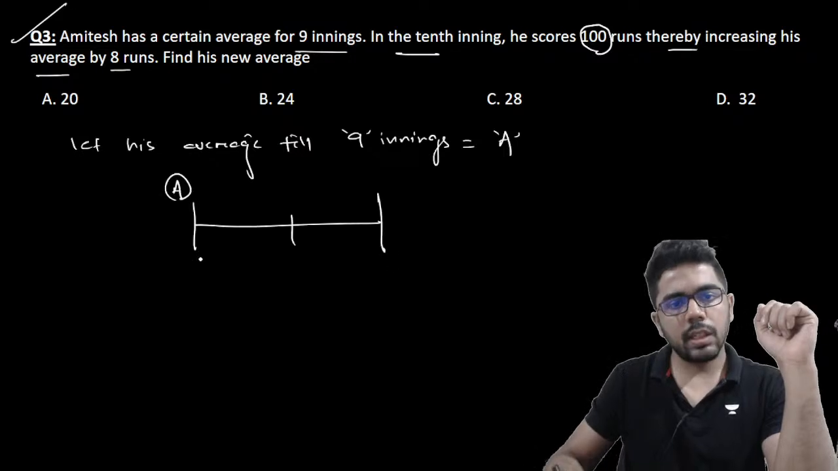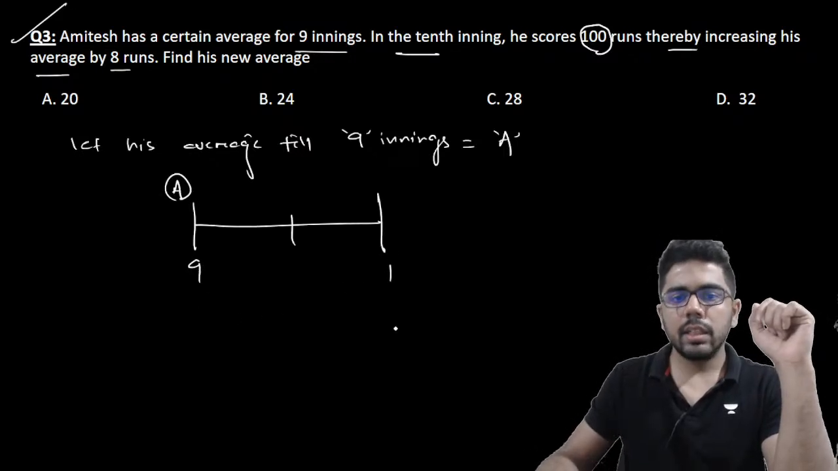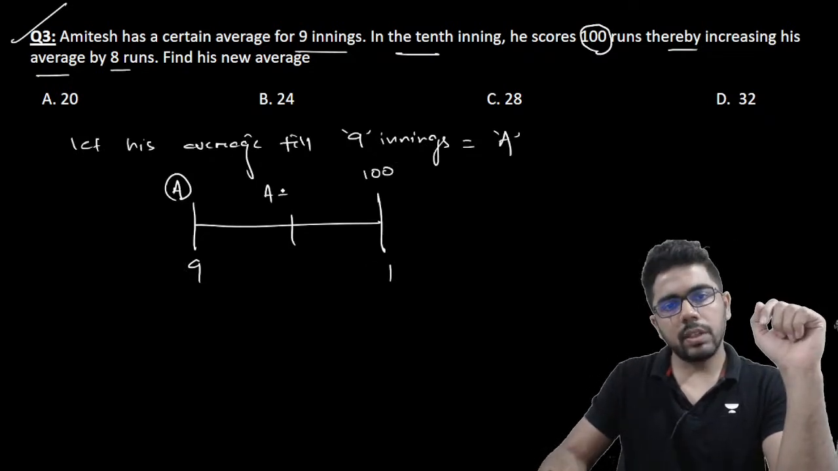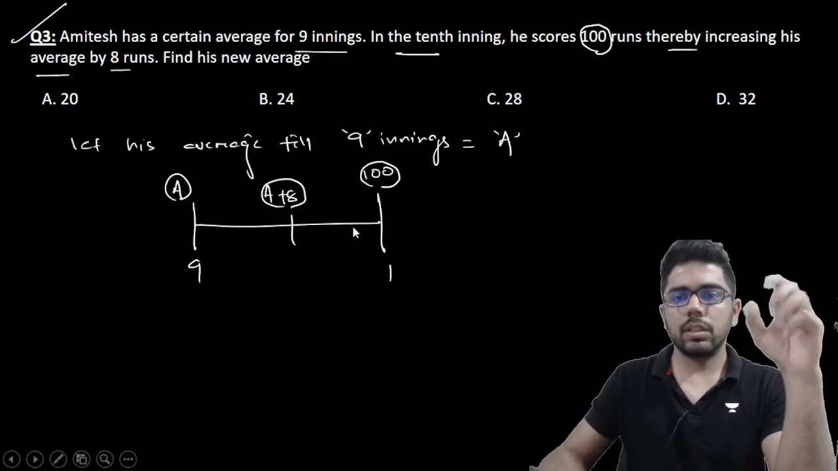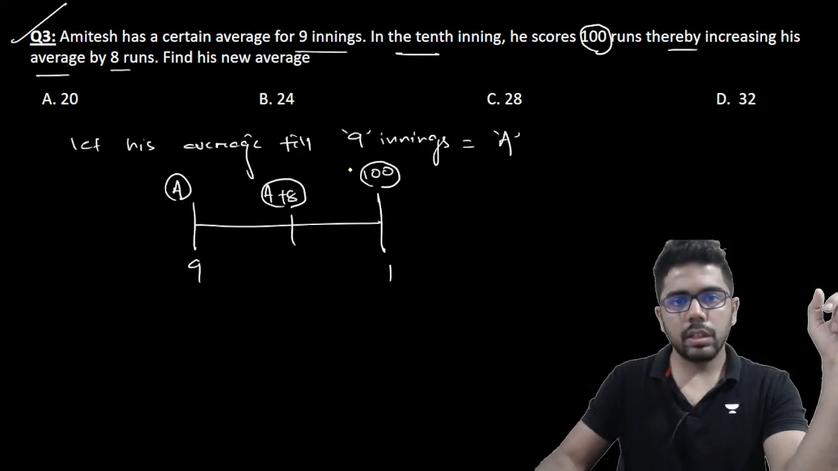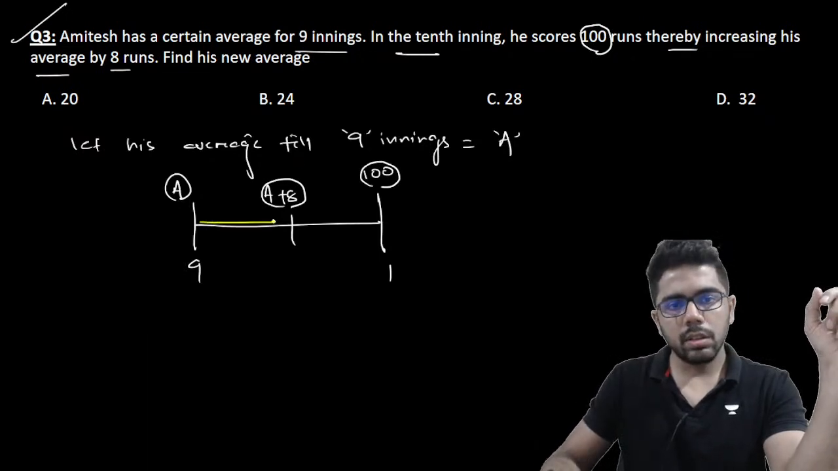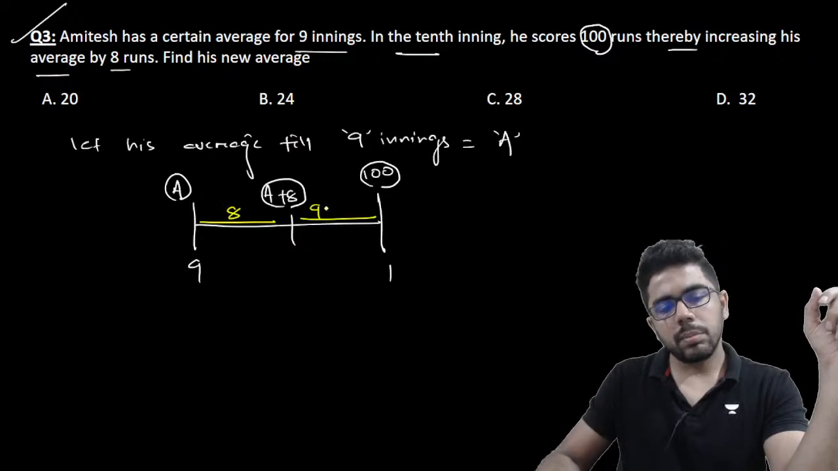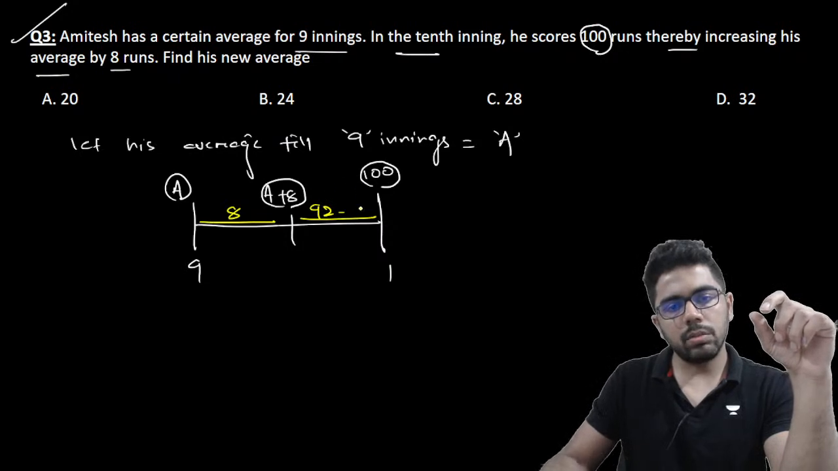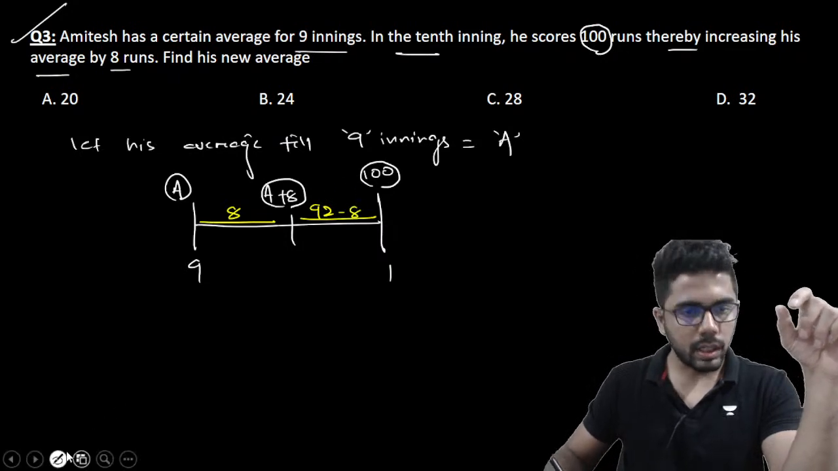पहले उसका एवरेज A था till 9 innings। 10th इनिंग एक ही इनिंग है, उसमें उसने स्कोर किया 100 और उसका एवरेज ओवरऑल हो गया A+8। This is what is given in the question. 10th इनिंग में वो स्कोर कर रहा है 100 and the average increases by 8 runs. So this gap is 8 and this gap is like 100 minus A+8, so 92 minus 8, sorry, 92 minus A।